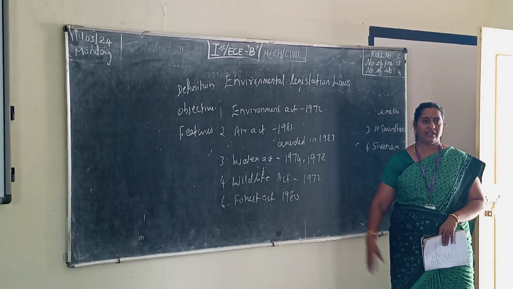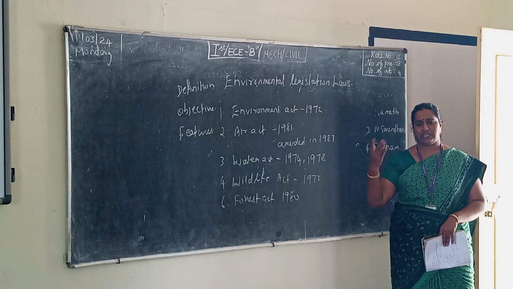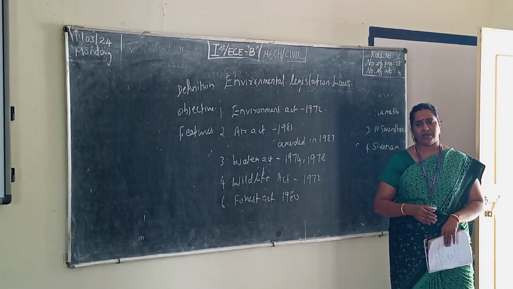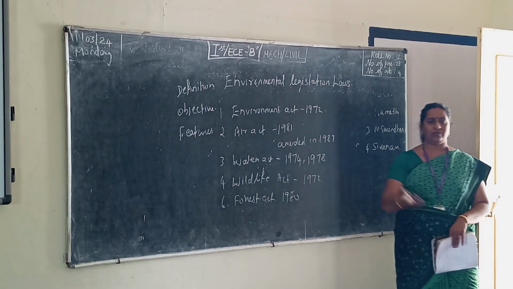What are the features? It is established by the central government and implemented by the state government. If any person misuses the